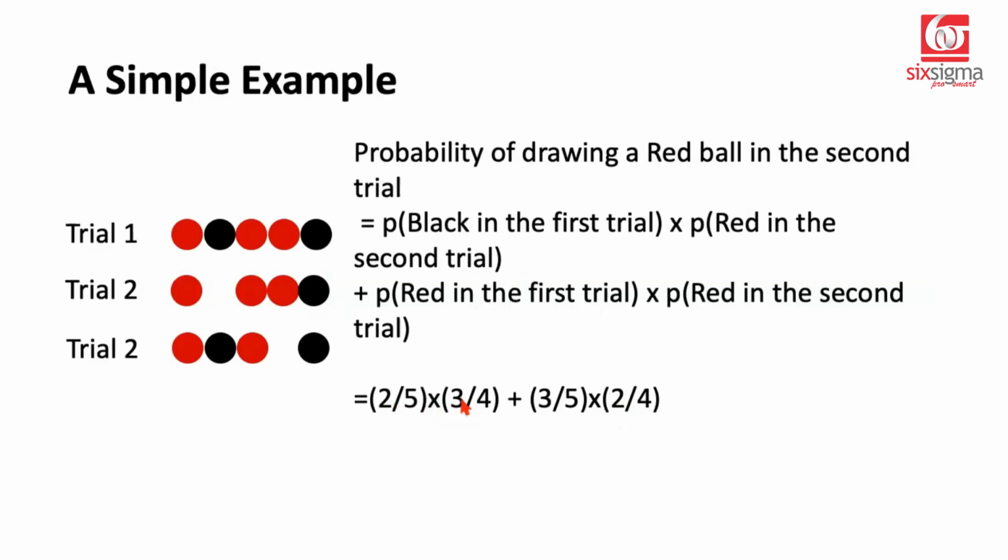Because both the events together would complete the selection of a red ball. It's an and kind of an event. And why are we putting a plus sign here? Because this is an or kind of a possibility. Either you do it this way or you do it this way. So generally in probabilities, the and events are multiplied and the or events are added. And that leads us to the answer, which is 60%.